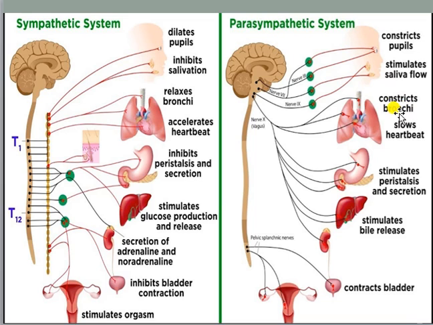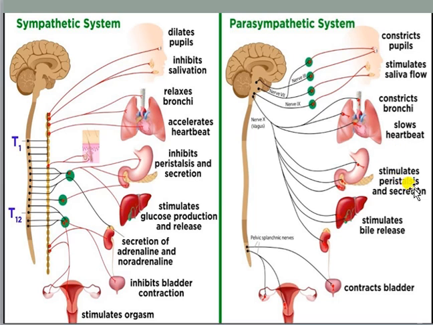It will constrict the bronchi. Here it was relaxed, here it will be constricted. Here the heartbeat rate was increased because we were in the frightened condition. So here the heartbeat rate again slows down to its normal condition. How commonly our heart is beating is 70 to 72 times per minute.